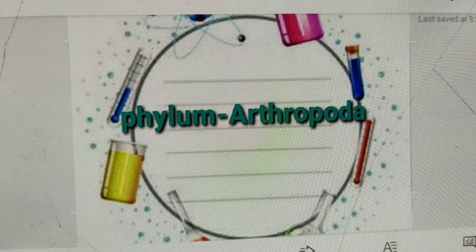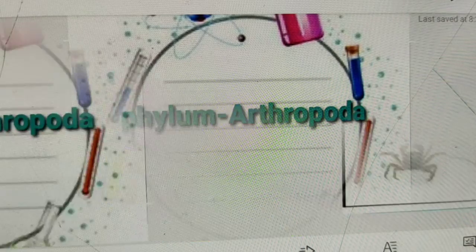Sex is usually separate, dioecious, and their fertilization is usually internal. Okay, development direct or indirect with one to many larval stages. Pathogenesis present in some arthropod. Now see here some example of arthropods.